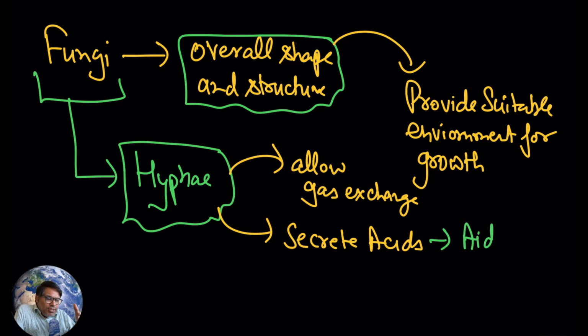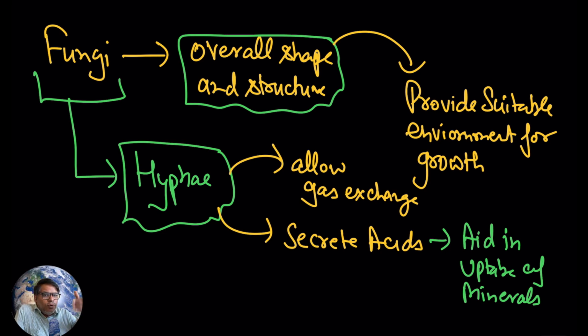Now these acids secreted through hyphae help in uptake of minerals. So the fungus part takes up the minerals, and these minerals now will be available to the algae part.